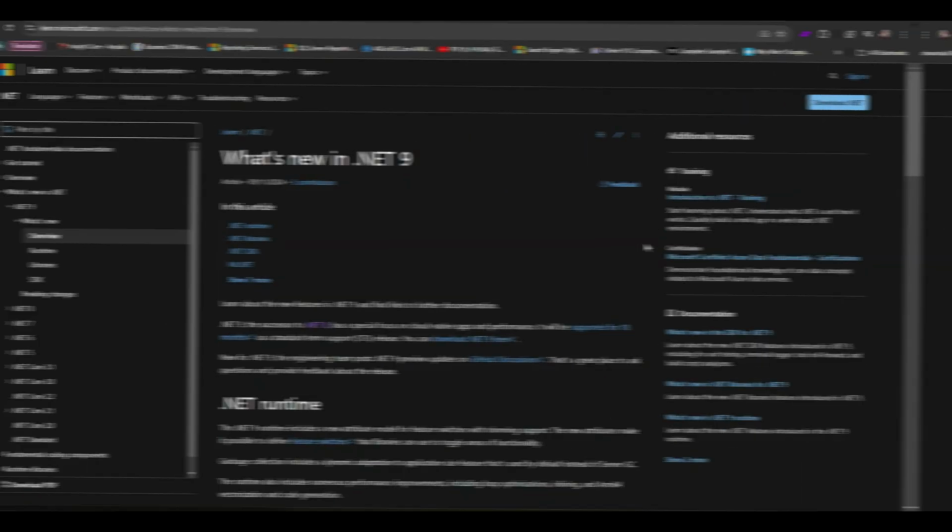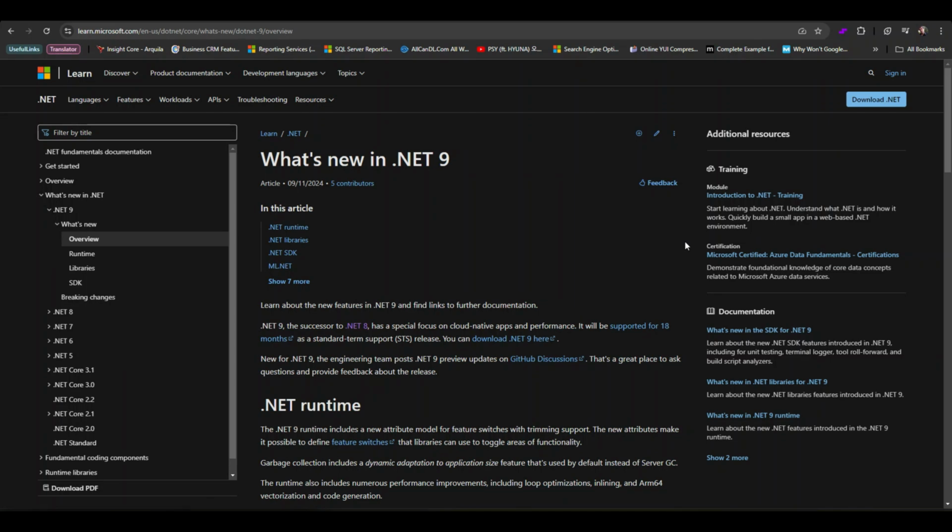Now let's dive into the heart of today's topic, the new features and improvements in .NET 9 as outlined in this detailed overview. This is where things get exciting.